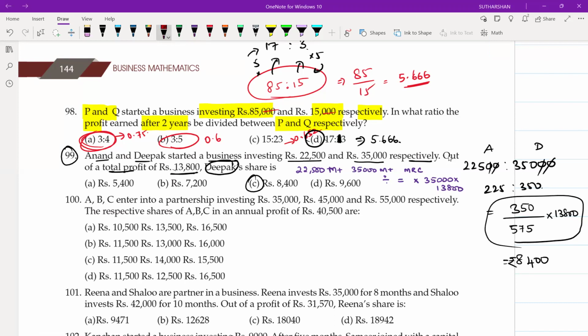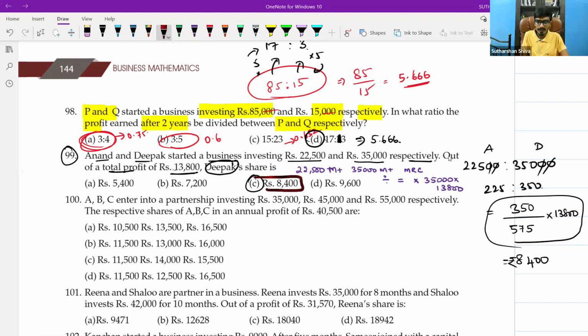8,400. 8,399 point something. Okay, 8,400 is the answer. This is what we can do in a single step approach. Okay, so next we'll go with question number 100.